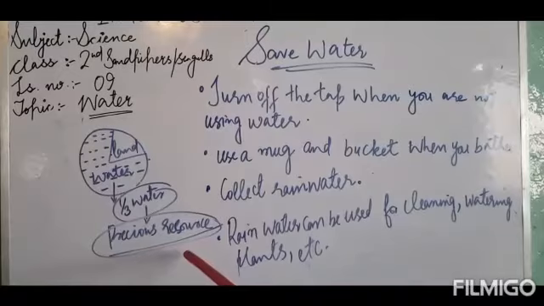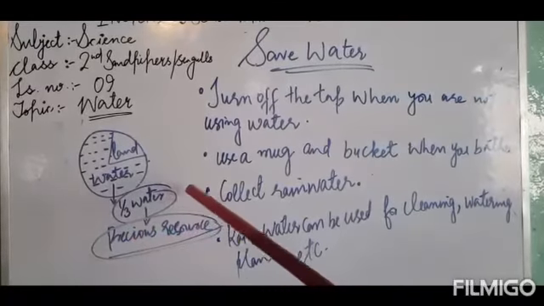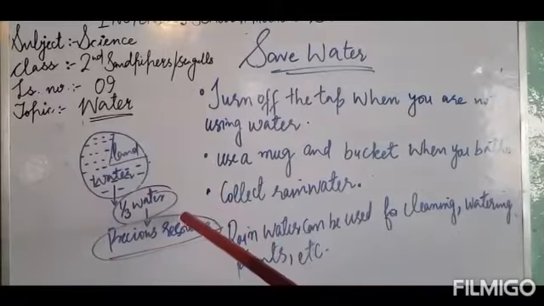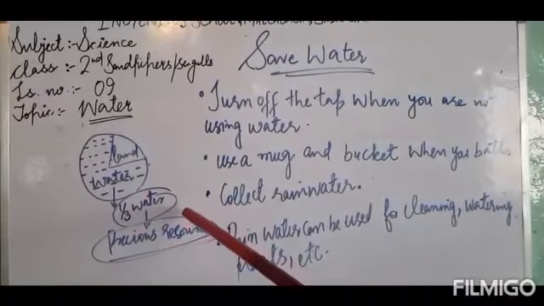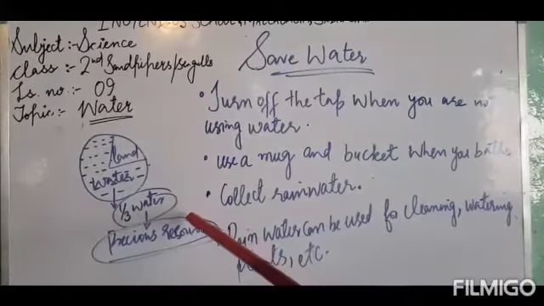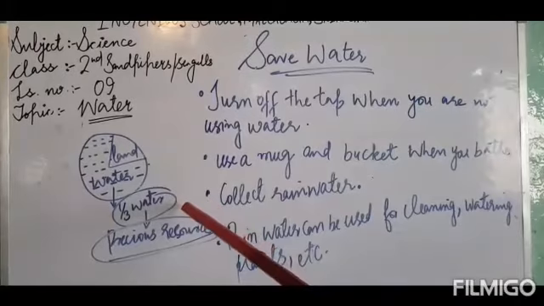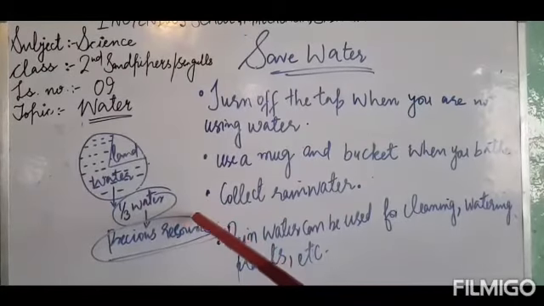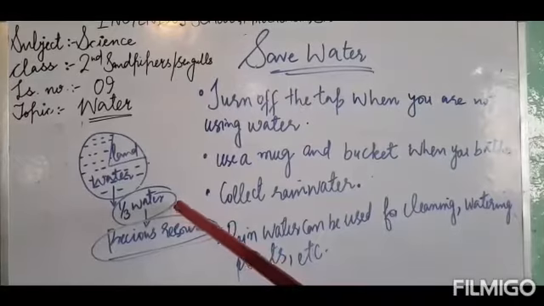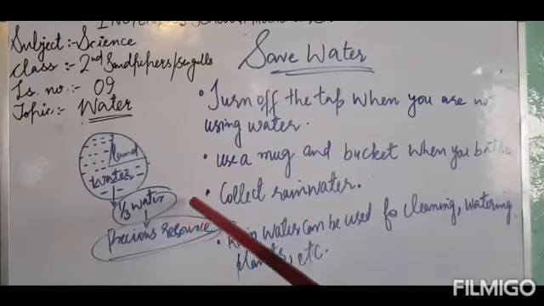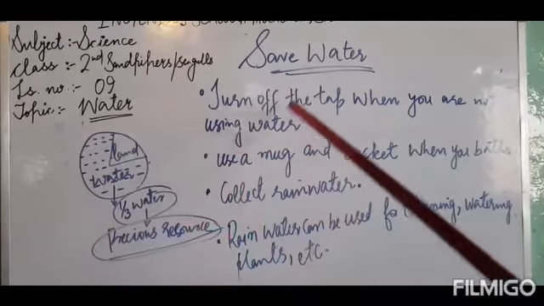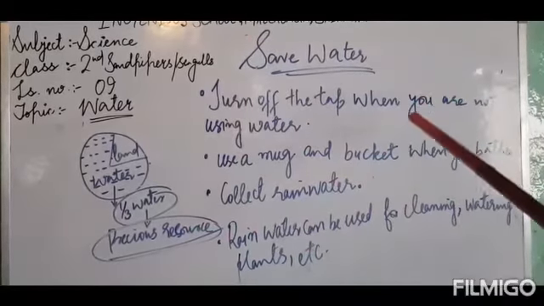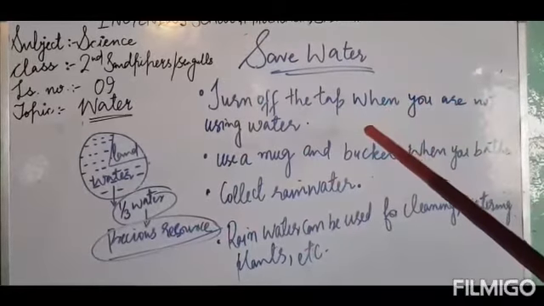Nearly one third of the earth's surface is covered with water, but all the water available to us is not fresh water. Most of the water is salt water, so we cannot utilize it for drinking. So in order to save the fresh water, we have to follow few ways.